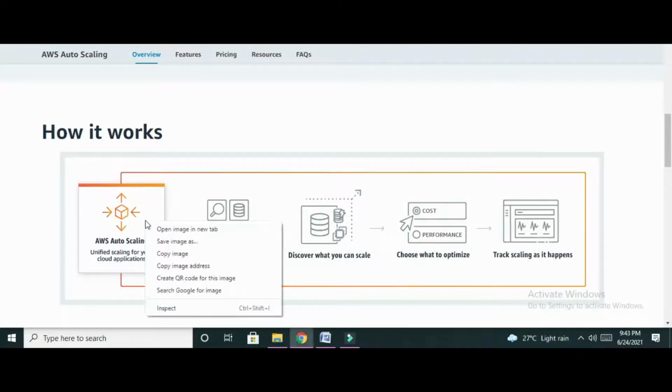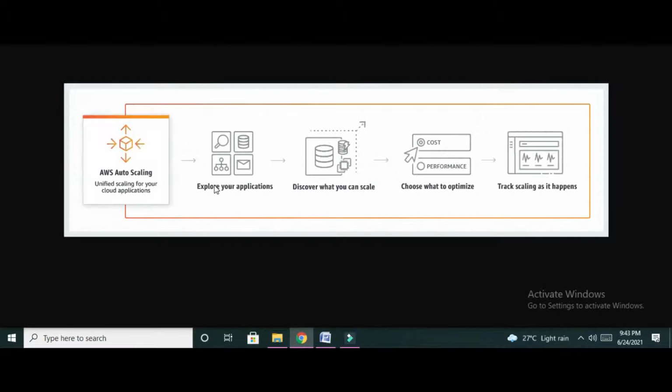The user has to use the Auto Scaling service, then explore the application for which we are going to implement Auto Scaling, whether for storage, compute, messaging or any other services. Then discover what you can scale, whether cost or performance.